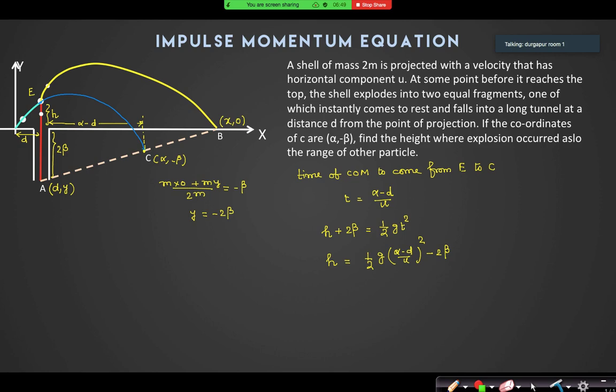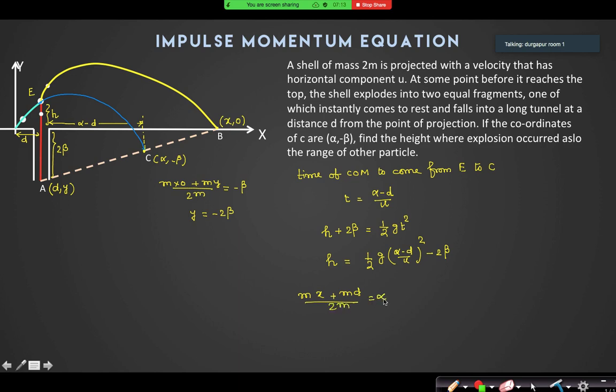So this is the height, and now I have to calculate the range of the second particle B here. Basically I have to find x. I can easily find that m into x plus m into d divided by 2m is equal to alpha.